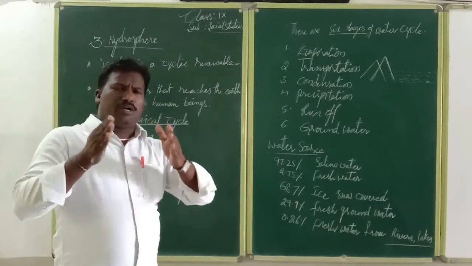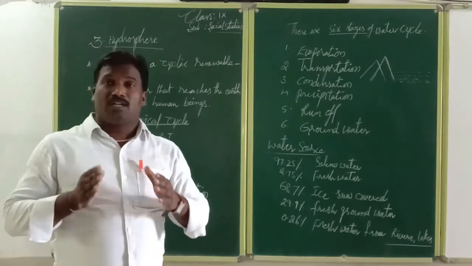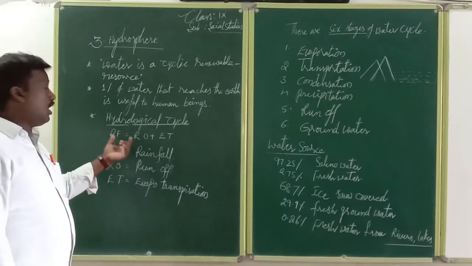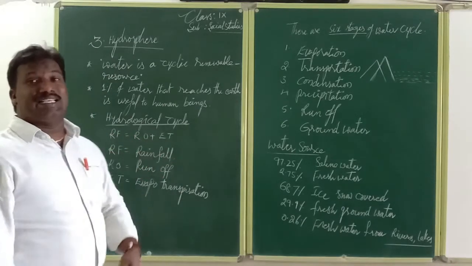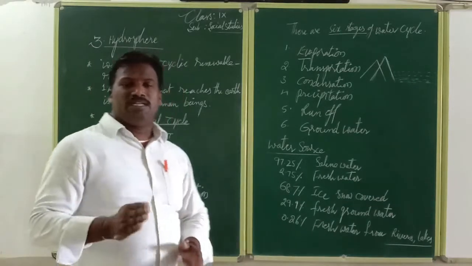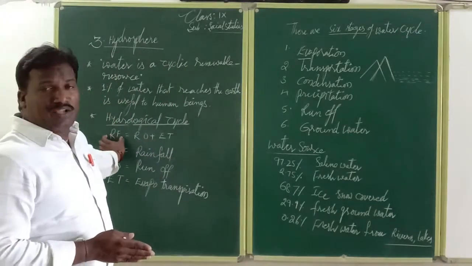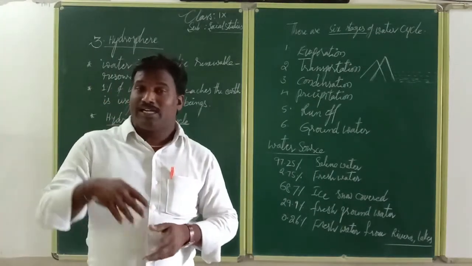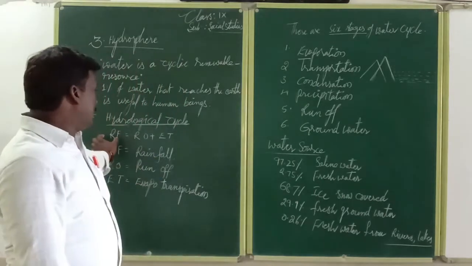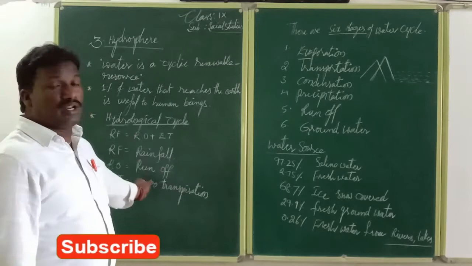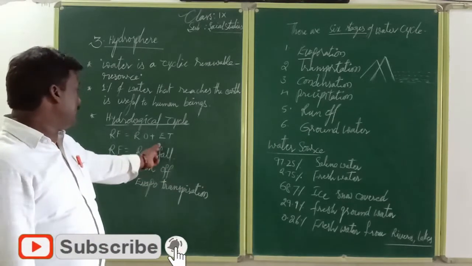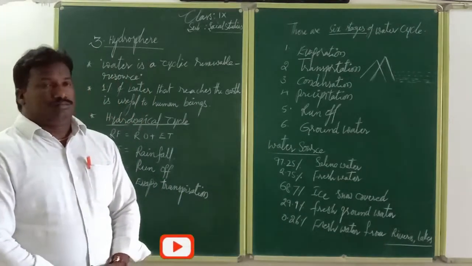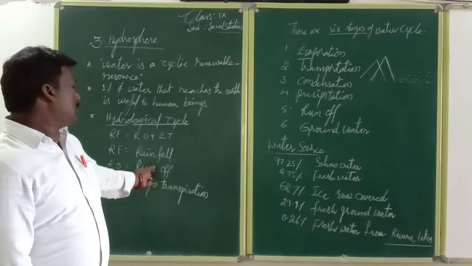According to the hydrological cycle, we have RF equal to RO plus ET. RF indicates rainfall. In rainfall there are different types, which we will discuss later. RF means rainfall, RO means runoff, and ET means evapotranspiration. First of all, let's take RO. RO means runoff.